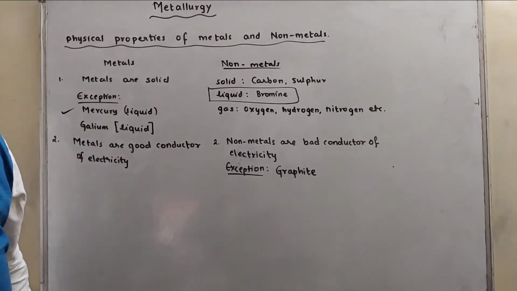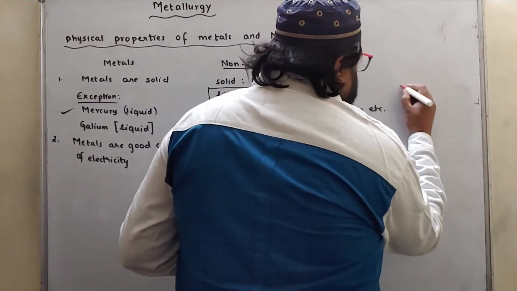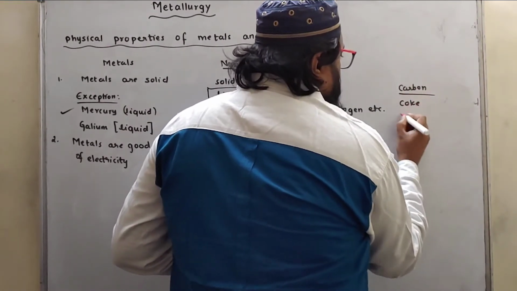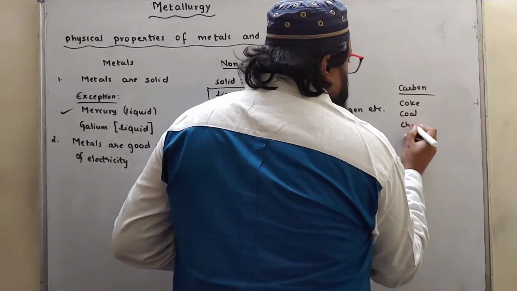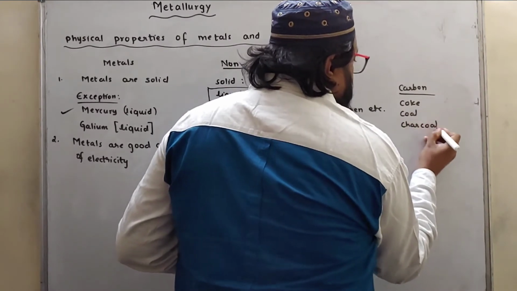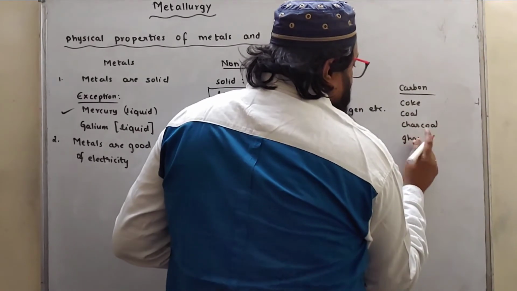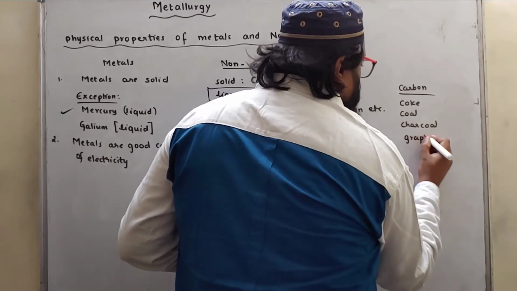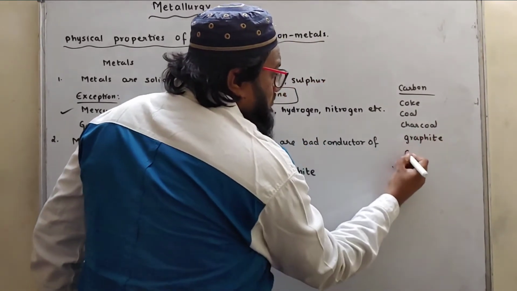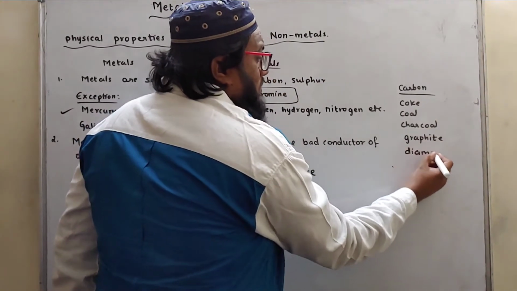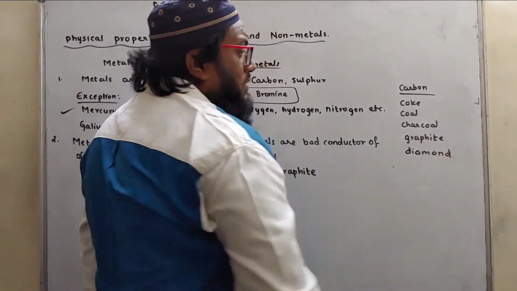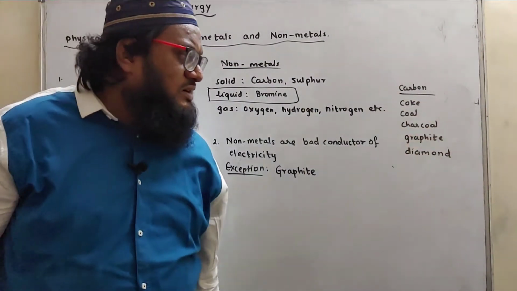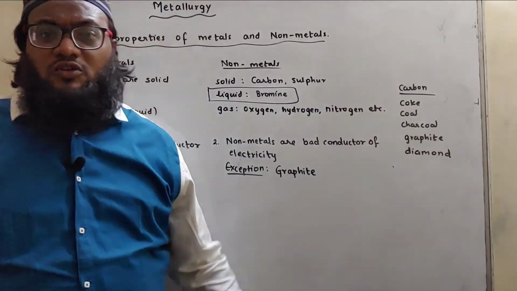We need to learn different forms of carbon. Now what are the different forms of carbon? The different forms of carbon are coke, coal, charcoal, graphite and diamond, as well as fullerene. These are nothing but allotropes of carbon.